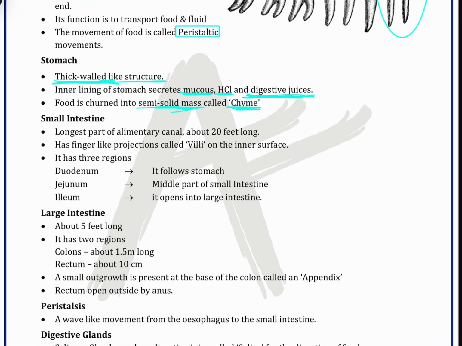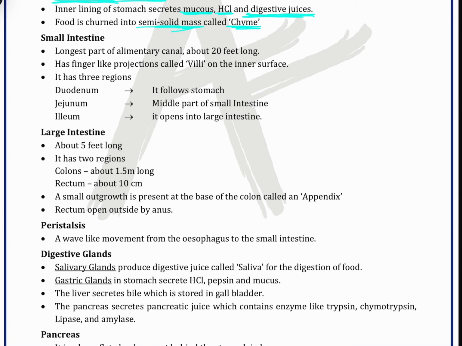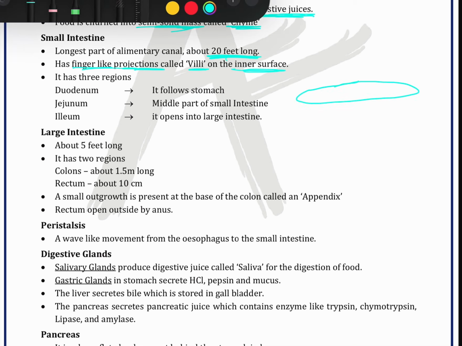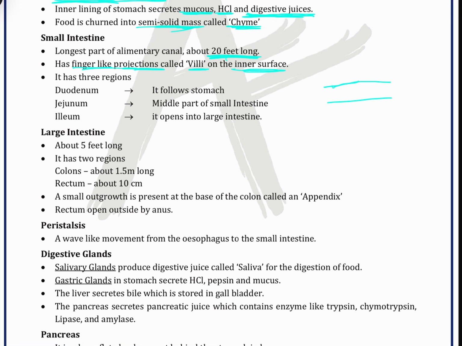Okay, then the small intestine, the longest part of the alimentary canal, about 20 feet long. We can imagine 20 feet is very much length. Our small intestine has finger-like projections called villi on the inner surface. So basically, this is our small intestine, and in this we can see some finger-like projections like this. These are known as villi.